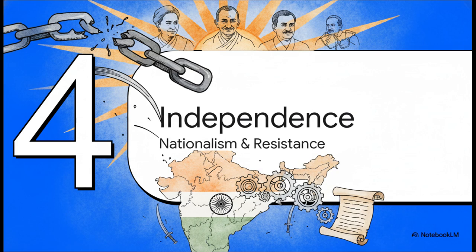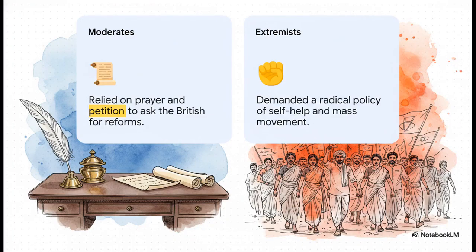This ushers in a deeply inspiring era. Part 4, the fight for independence, nationalism, and nonviolence. So, the crucial point here is how this national resistance actually evolved. In 1885, the Indian National Congress was formed. Initially, it was meant to be this sort of safety valve for educated Indians. It was dominated by moderates who used quiet prayer, petitions, and memoranda to politely ask the British for reforms.